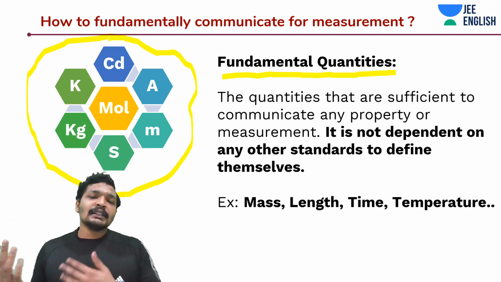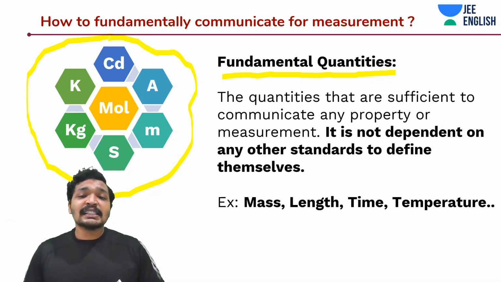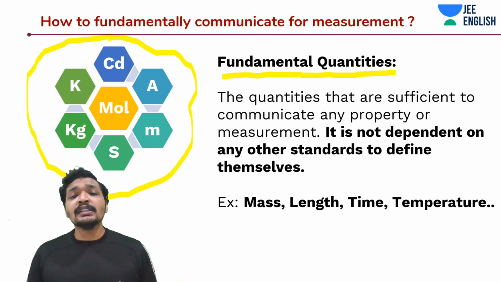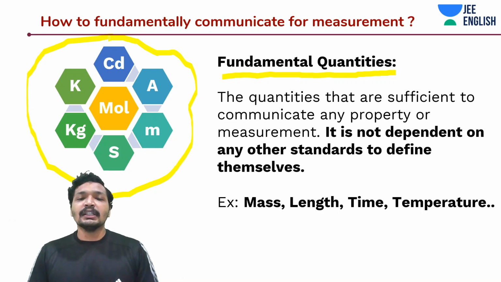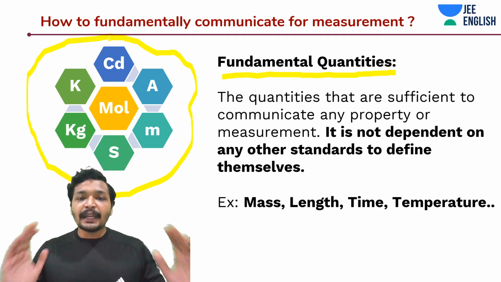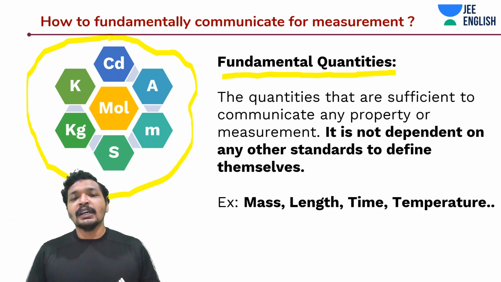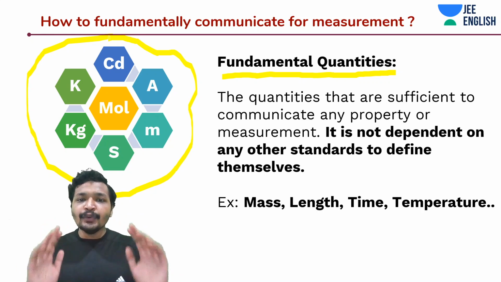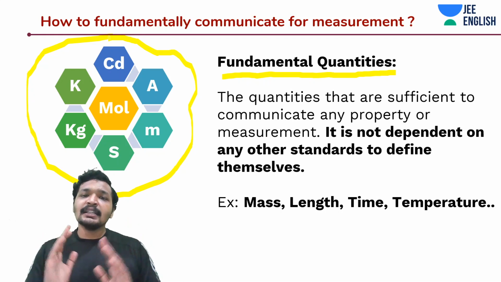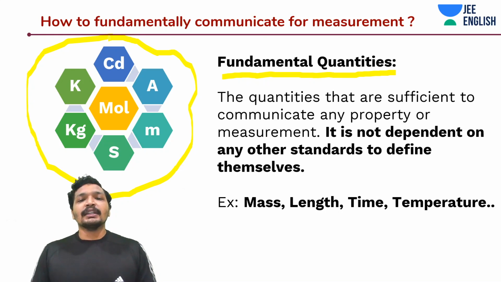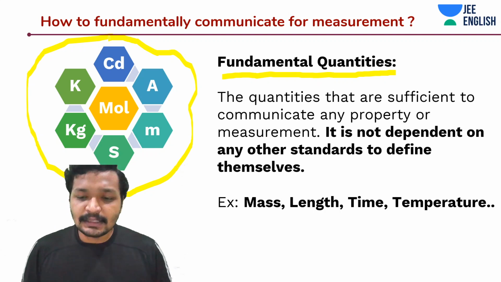But mass, length, time, temperature and so on. There are 7 such base fundamental physical quantities using which you can derive pretty much any physical quantity in this world. Be it momentum, be it force, every such physical quantity can be derived using these 7 base SI unit based fundamental physical quantities. Alright guys.